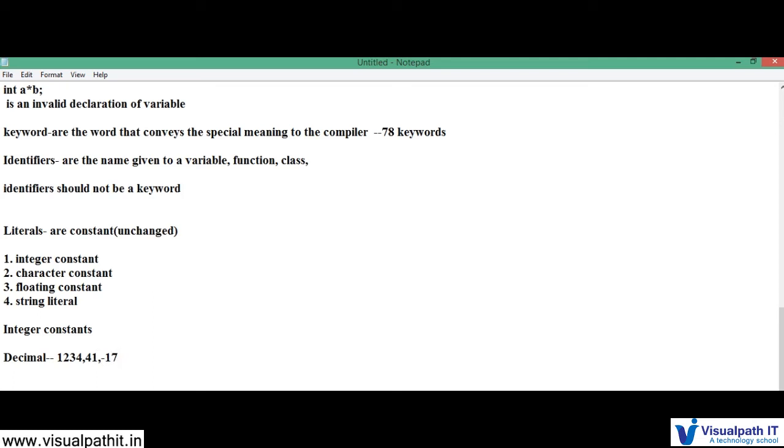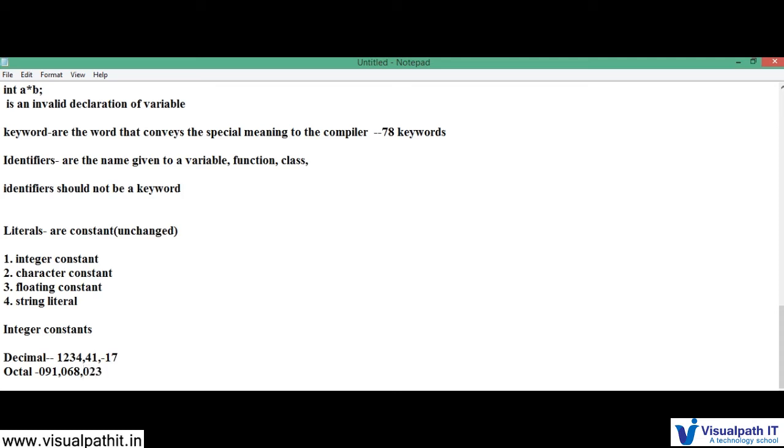These are integer constants. The next one is the octal constant. Octal is base 8, and it recognizes the digits from 0 to 7. It is represented as 091, 068, and 023, for example.